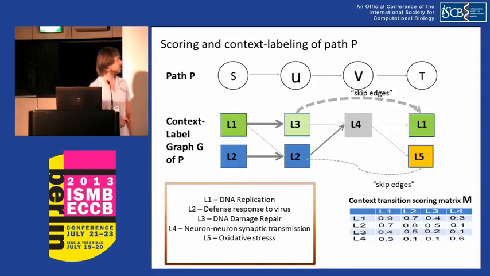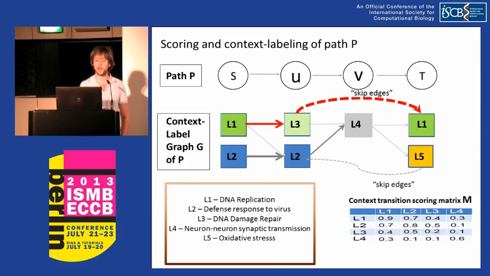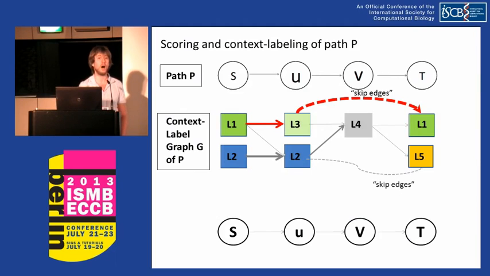We can now see that a potential contextual interpretation of P corresponds to some path in G, with the best contextual interpretation corresponding to the heaviest path in G, shown here in red. We compute it using dynamic programming, and the recursion can be found in the paper. Finally, our algorithm reports a single chosen label for each node in P.